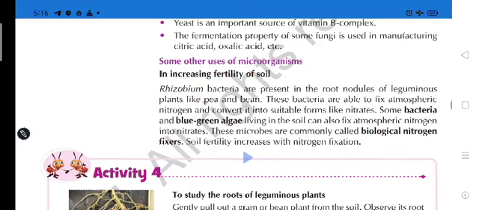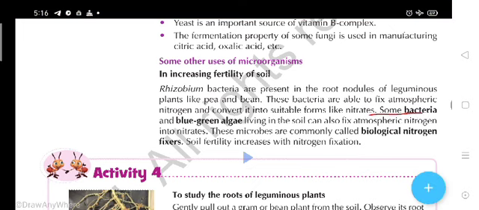And why is the nitrogen needed for the plant? Because nitrogen forms the amino acids, and after amino acids comes protein synthesis, and protein is a bodybuilding nutrient, and for growth the nitrogen is a must requirement for the plants.